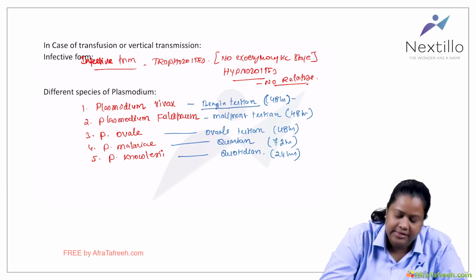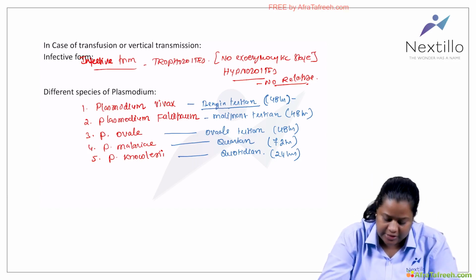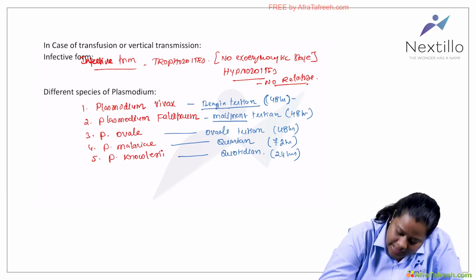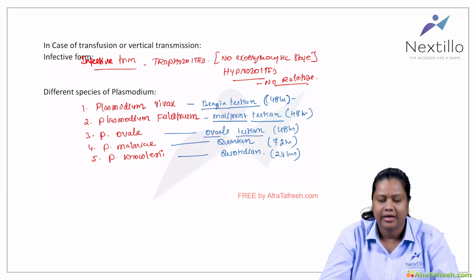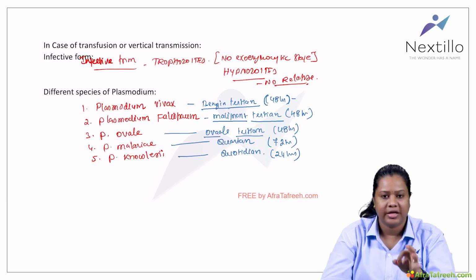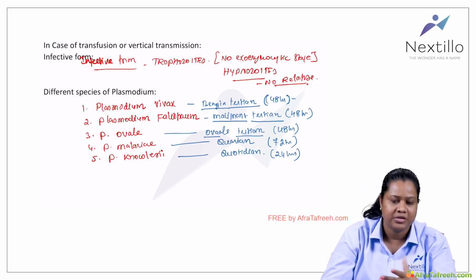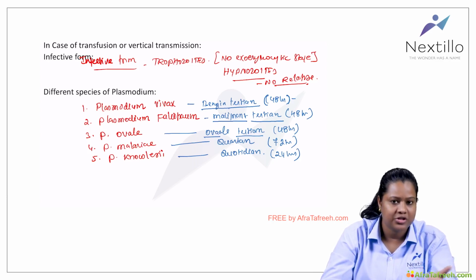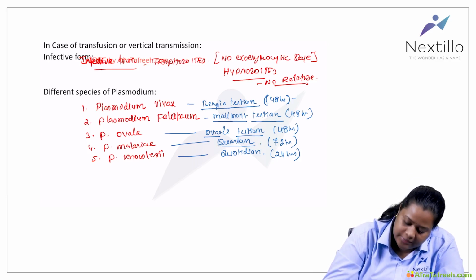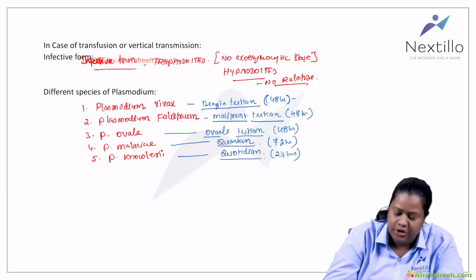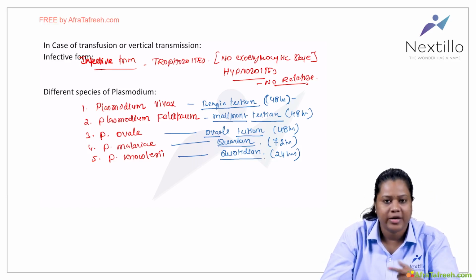Benign is given as a name because vivax is a milder form compared to falciparum. So falciparum is given as malignant tertian, and ovale is ovale tertian. For malariae, the RBC cycle takes 72 hours, 3 days to complete. So every 4th day they will have this burst of RBCs and the merozoites are released into the circulation. On every 4th day they will have the symptoms. That is why it is called quartan. And knowlesi is just 24 hours, so every 2nd day they will have the symptom. So it is called quotidian.